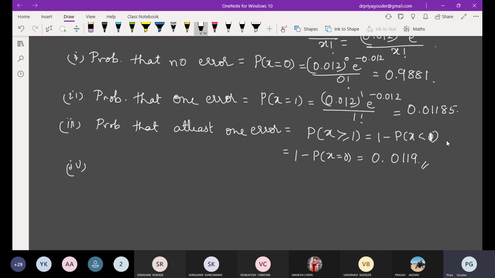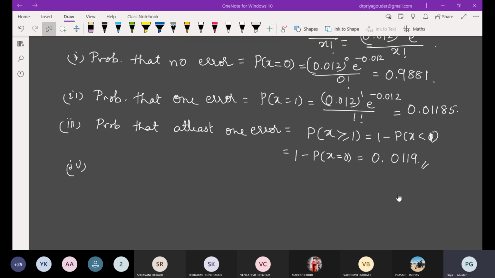Fourth one. There are five conditions given in this. Fourth one you can do: two errors.